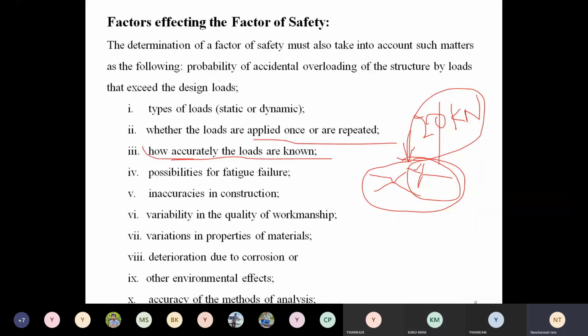Inaccuracies in construction. Suppose two rods are required to join. If you join them using welding or riveting, whatever method you use, suppose three or four persons are joining like this. All three or four persons cannot join the equipment in the same manner.